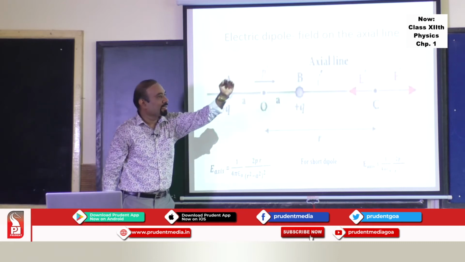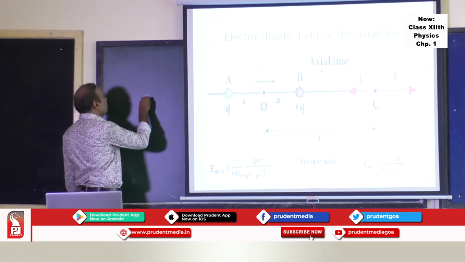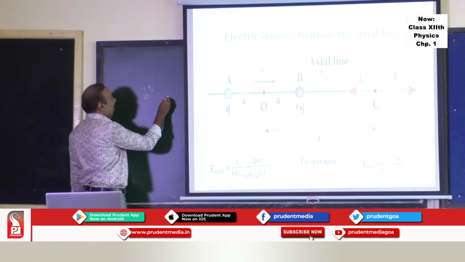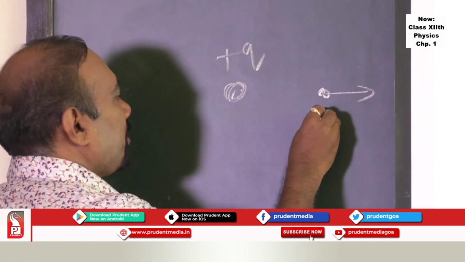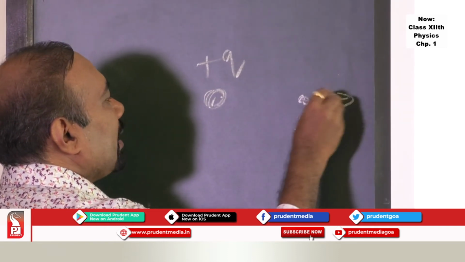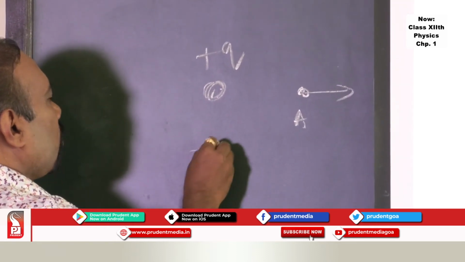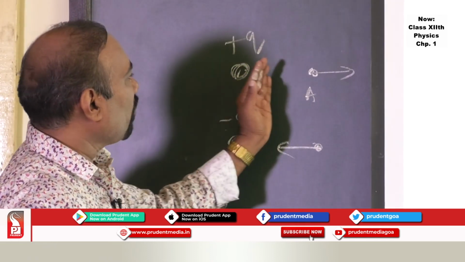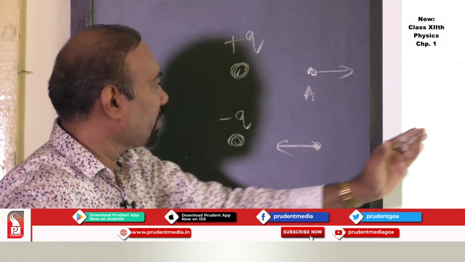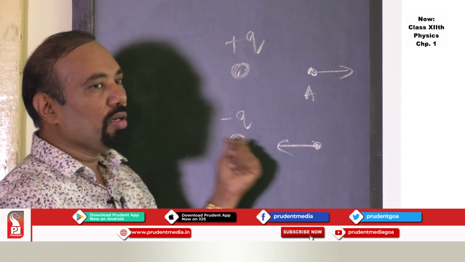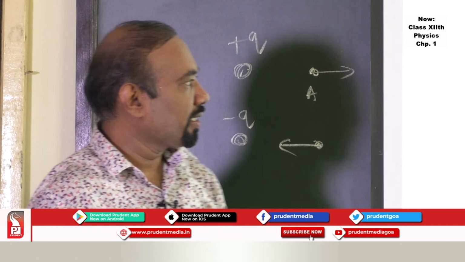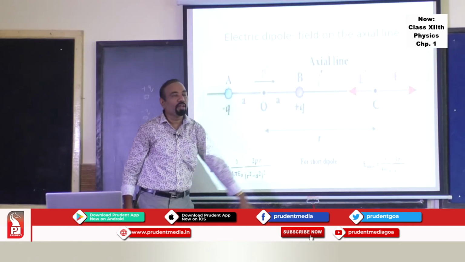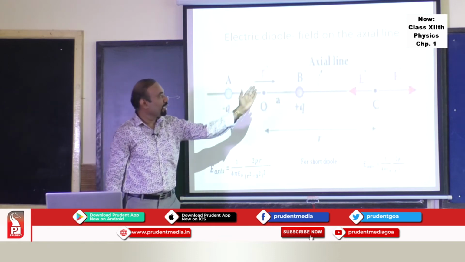The contribution of plus q charge at C is E plus bar. It is in that direction because if this is a plus q charge and this is a point, the electric field due to this charge at this point will be in this direction. Electric field due to minus q charge at this point will be in this direction, because lines of force are directed away from positive charge and towards the negative charge. That gives the direction of electric field. And the net electric field will be in the stronger field direction, and that is along E plus bar.